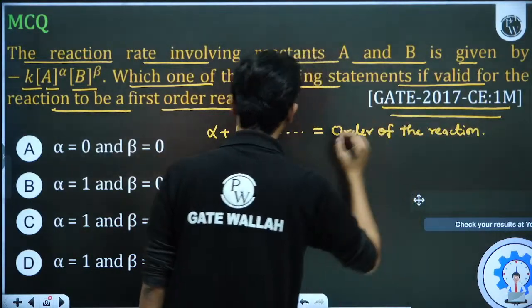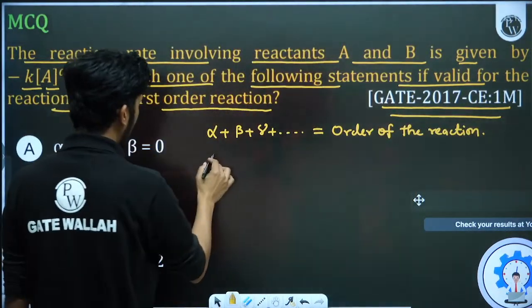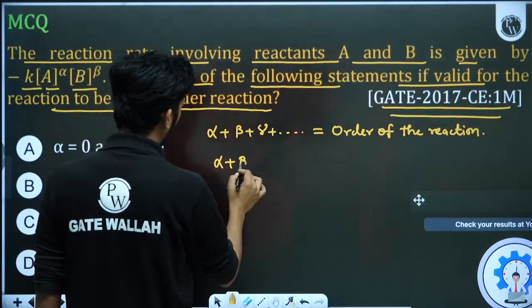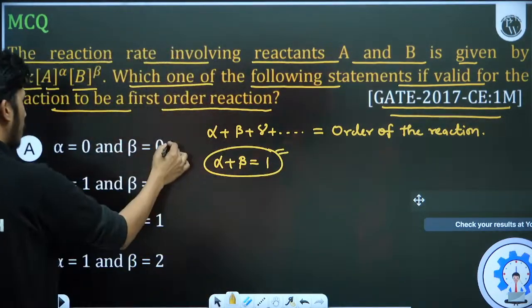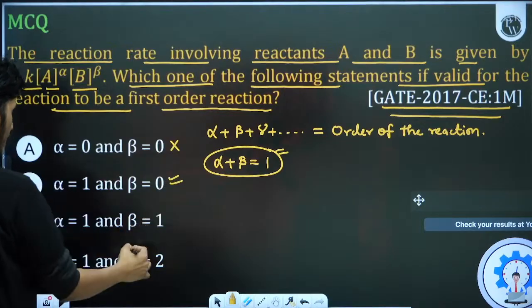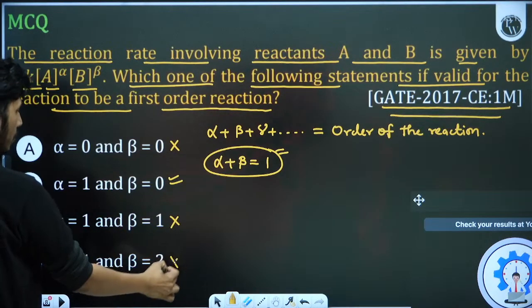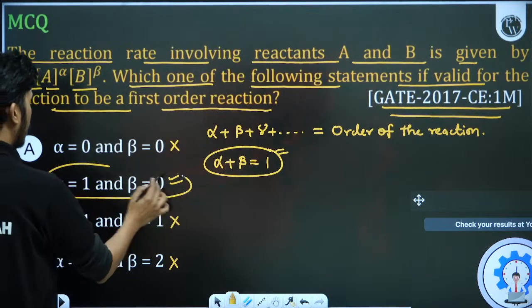So order of the reaction. We have only two powers, alpha and beta. So alpha plus beta should be equal to 1, because the order of the reaction should be 1. Here this is not 1. Here it is 1. Here it is 2, so wrong. Here it is 3, so this is also wrong. So only one we are getting.